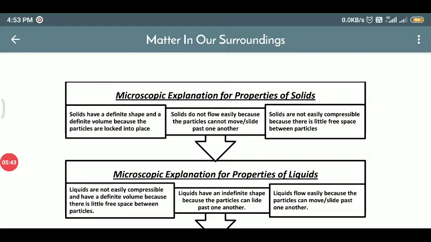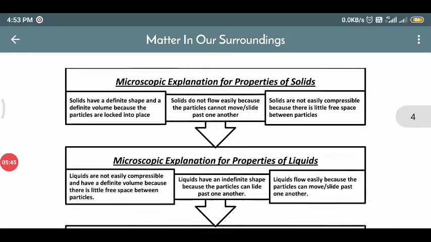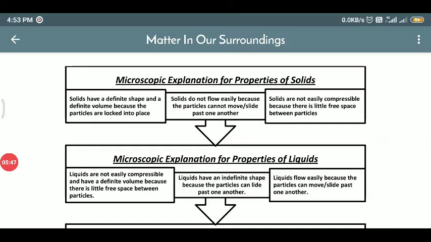Solids are not easily compressible because there is little free space between the particles. It means that solids have fixed shape because the particles don't move here and there, and they are incompressible because there is very little vacant space present inside them.